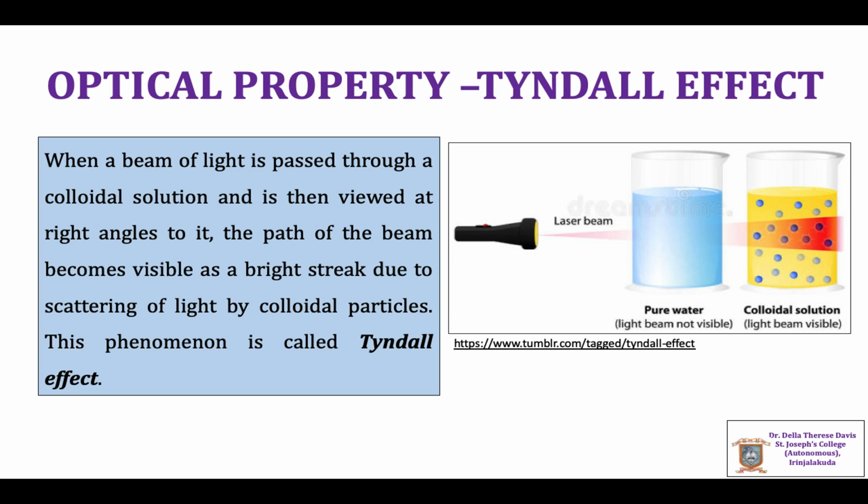In 1869, Tyndall observed that when a beam of light is passed through a true solution, it cannot be seen unless the eye is placed directly in its path. Whereas, when the same beam of light is passed through a colloidal dispersion, it becomes visible as a bright streak. This phenomenon is known as Tyndall effect. This is shown in the figure. The illuminated path of the streak of light is called Tyndall cone.